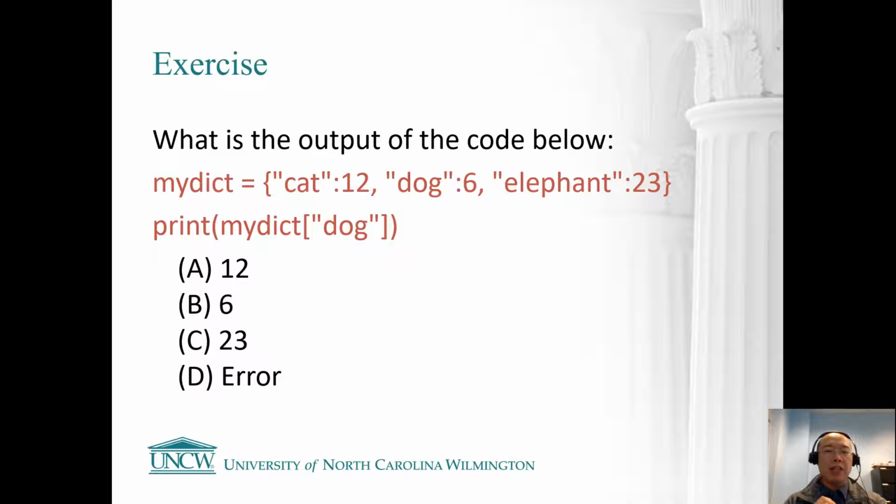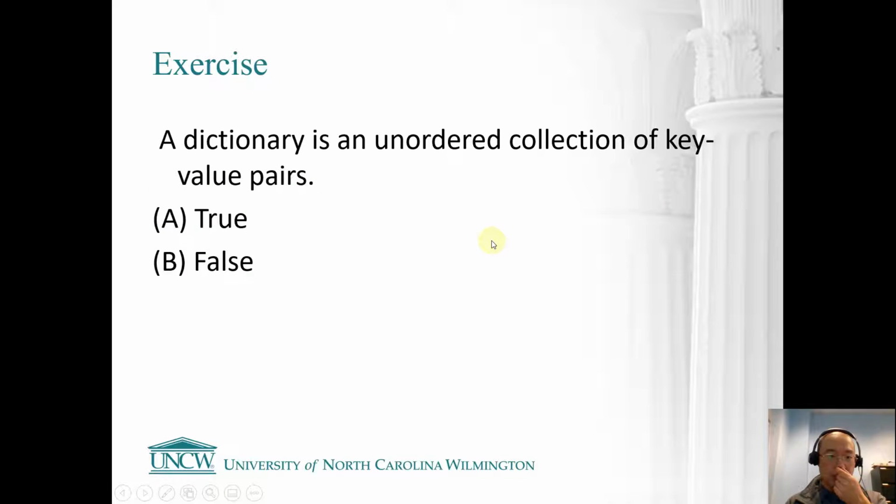Say I have my dictionary, the cat as a key with 12, dog as a key with 6, and elephant as a key with 23. Now if I want to print my dictionary dog, what am I going to get? That's 6, right? Because dog is indeed a key here, and using that key I can get the value 6. A dictionary is an unordered collection of key value pairs, true or false? The answer is true, because the dictionary is indeed unordered.